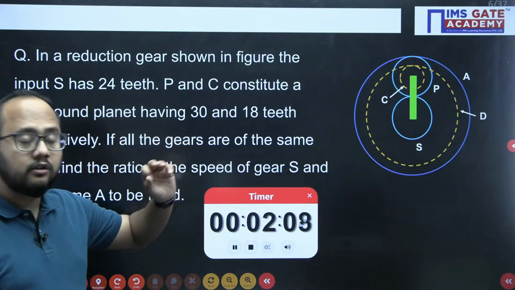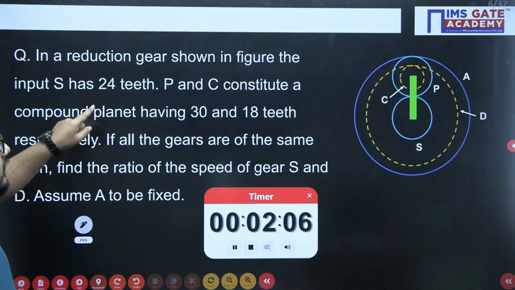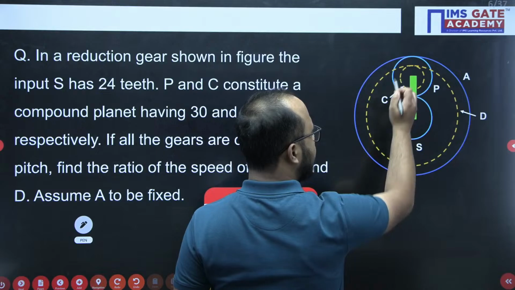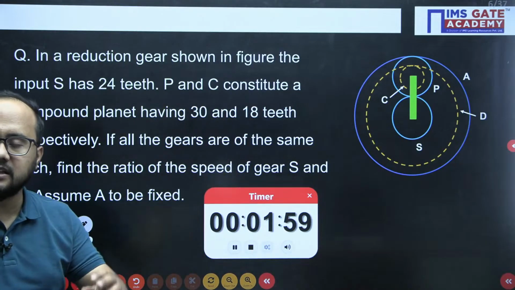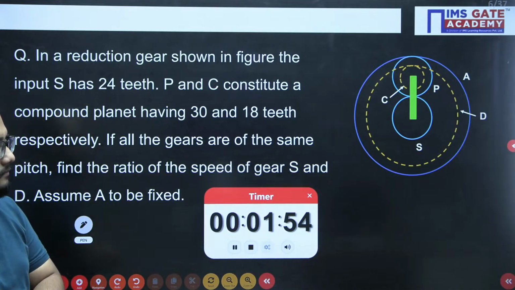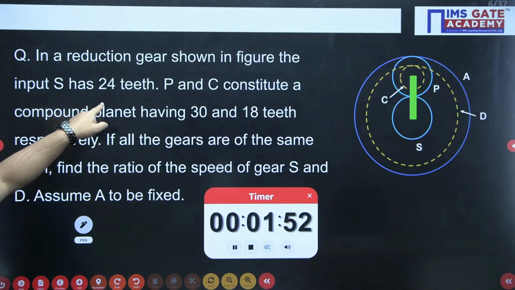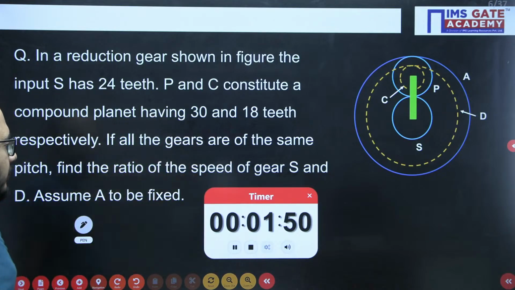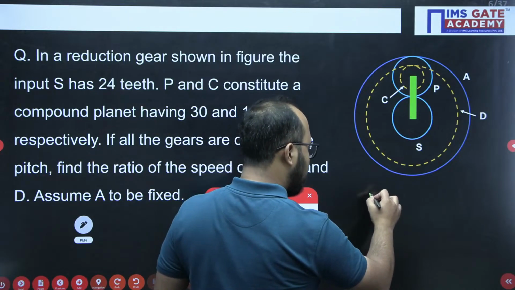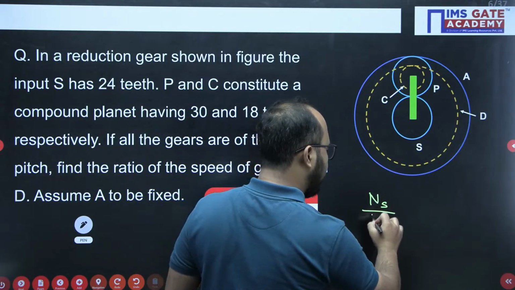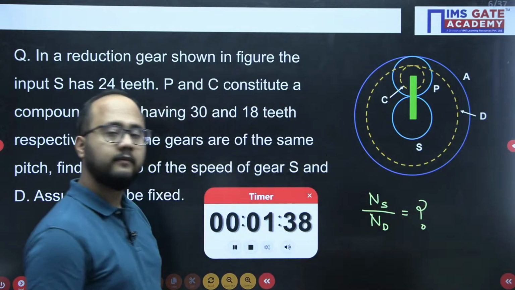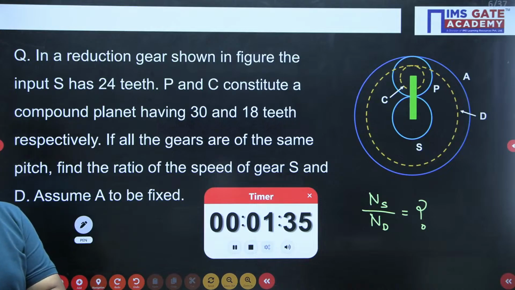So read the question also very carefully. In the question itself they have mentioned P and C is a compound gear. So this gear P and this gear C is a compound gear. Compound gear means the speed of rotation of P and C will remain the same, right? And the number of teeth for gear S they have given, P and C also they have given. They are asking the ratio of the speed of gear S and gear D. So the question is the ratio of speed of S divided by speed of gear D. This is what they are asking. Okay, everyone should try this problem.